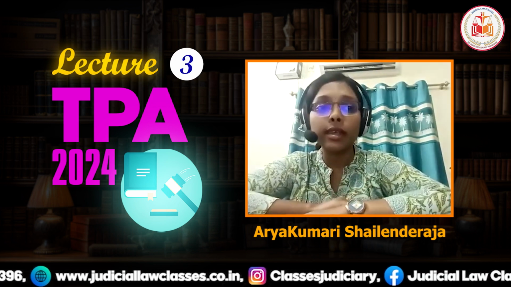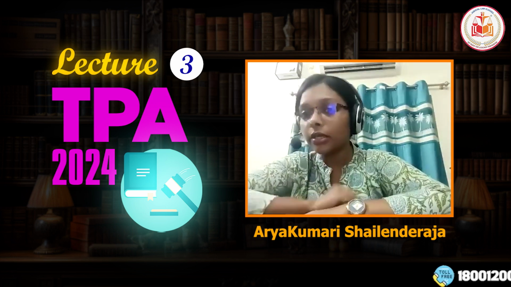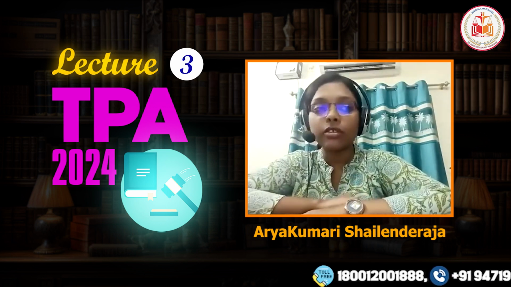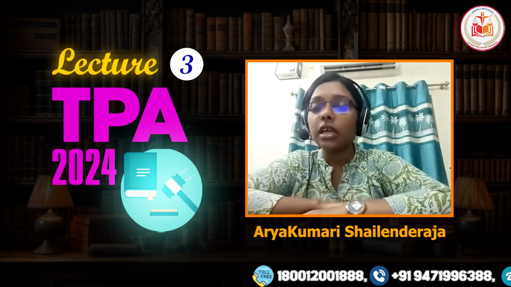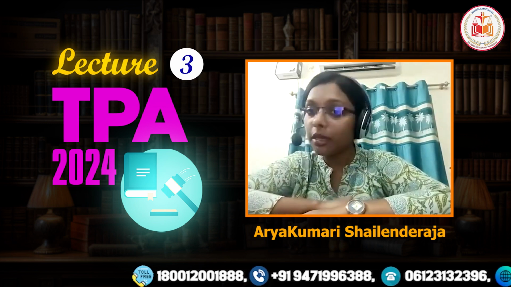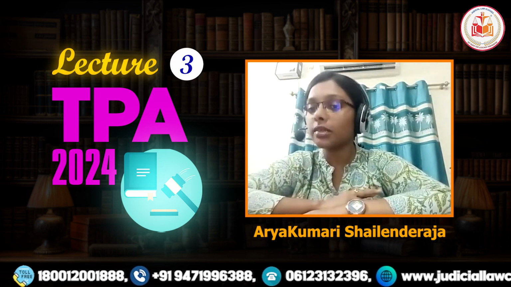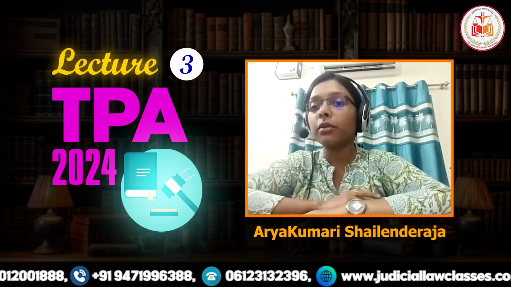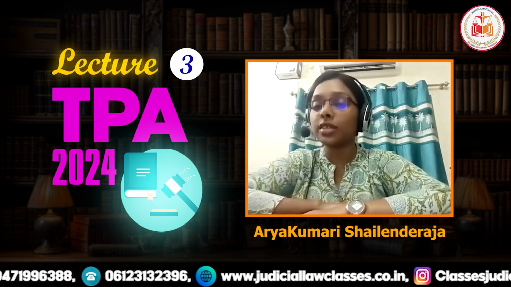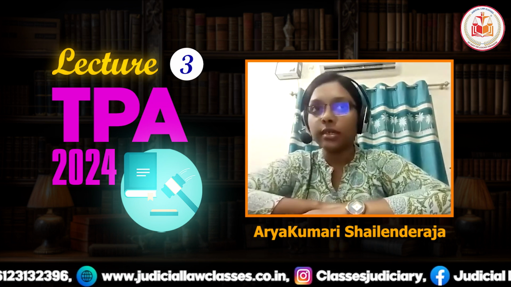When the person is below the age of 18 years, the person is a minor and is incapable to enter into the contract. The person is of unsound mind, or bankrupt, he doesn't have the money, or the person is a criminal who is prohibited by the law to enter into the contract. In these circumstances, the person is incapable to enter into the contract, and in the absence of these circumstances, the person is capable to enter into the contract.